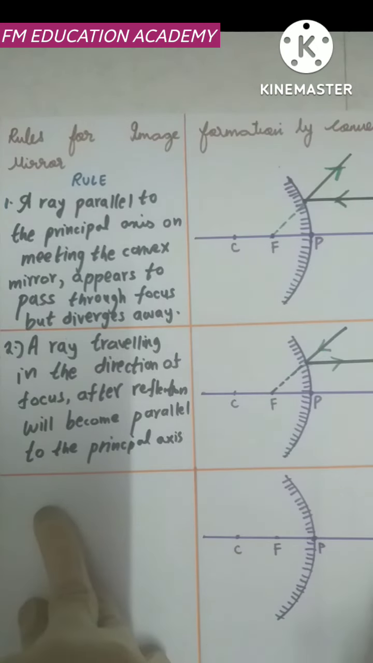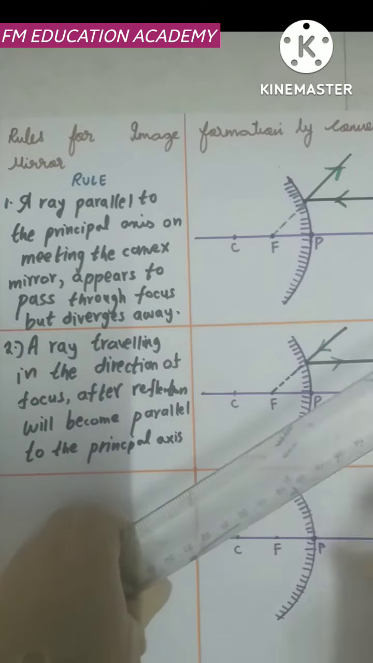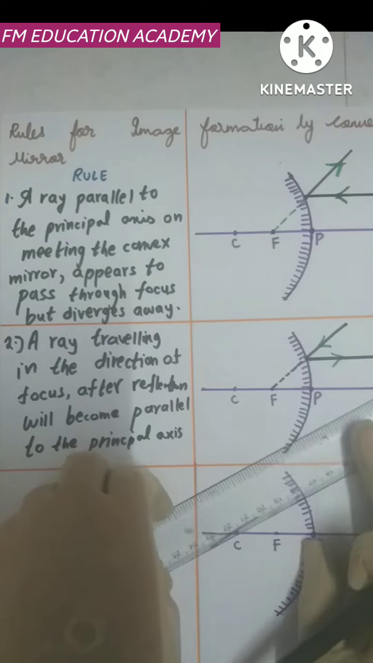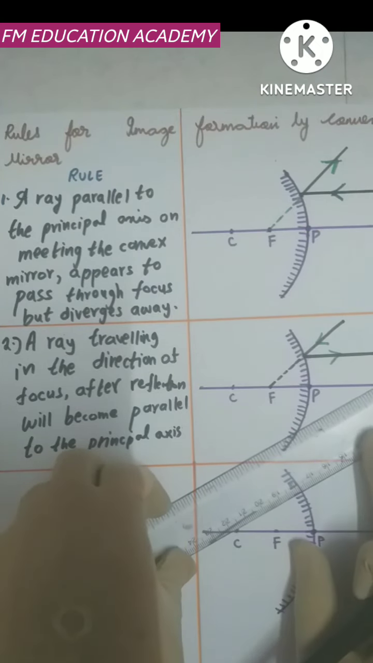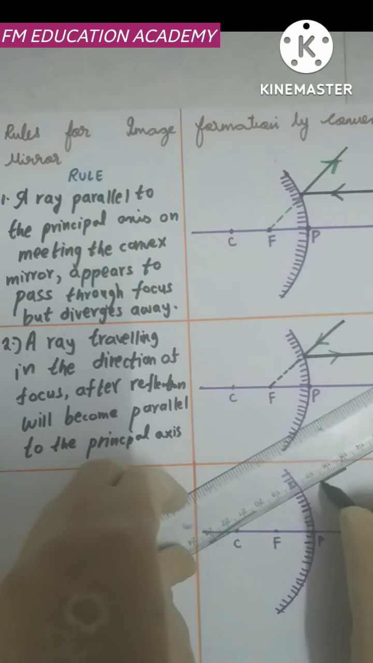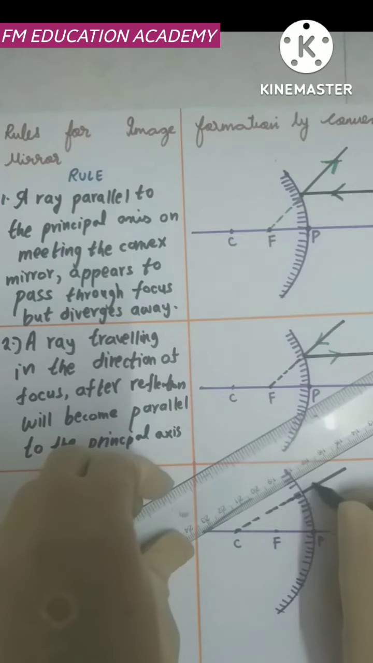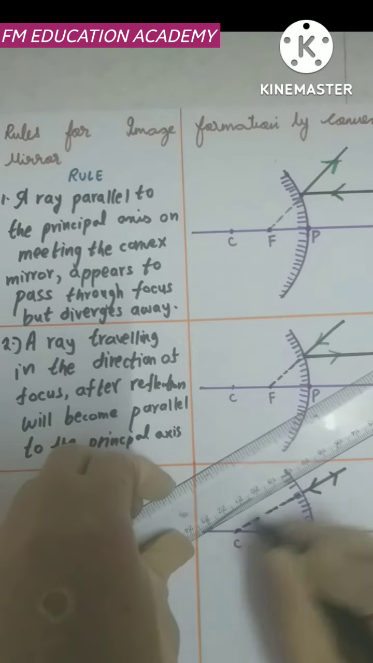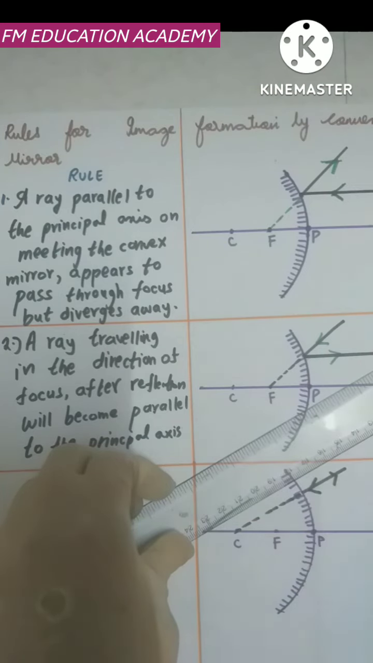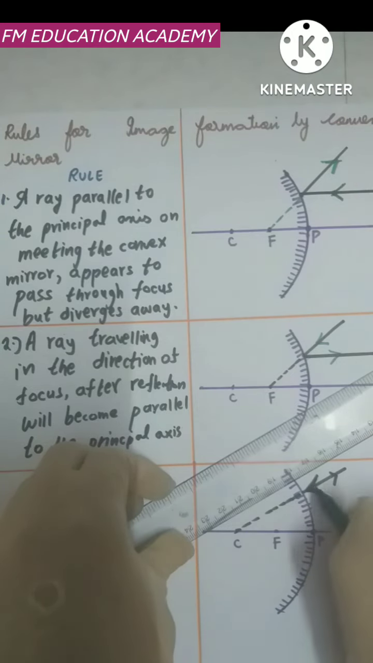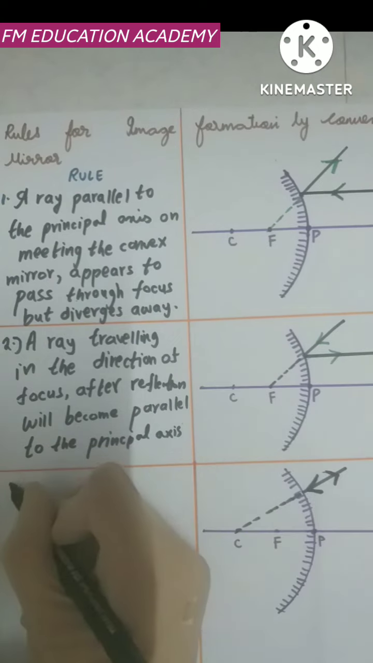Now what is my third rule? A ray traveling in the direction of center of curvature. So this is my center of curvature here. A ray traveling in the direction of center of curvature will appear to pass through center of curvature, but instead what will happen? It will go back in the same path. So this is the ray which is traveling. This is my direction. It will appear to pass through center of curvature but goes back in the same path.